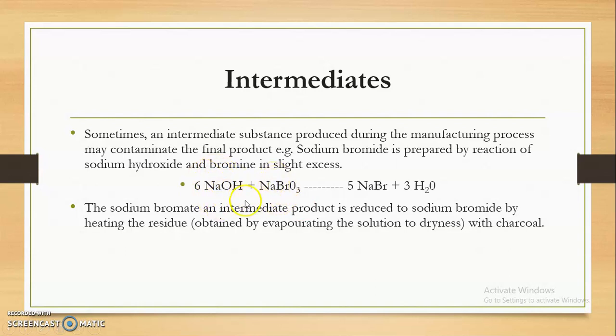So when NaOH is reacted with bromine, sodium bromate forms as the intermediate product, and this is further converted into sodium bromide.